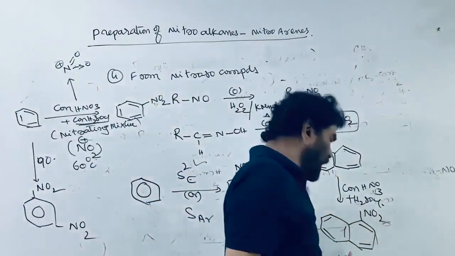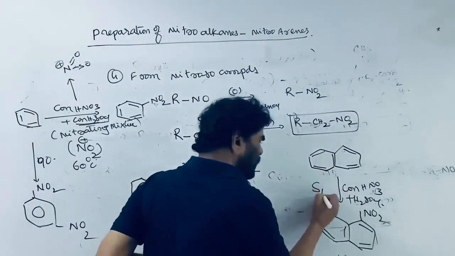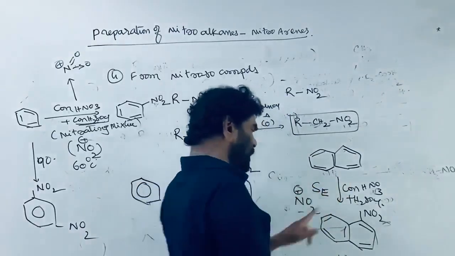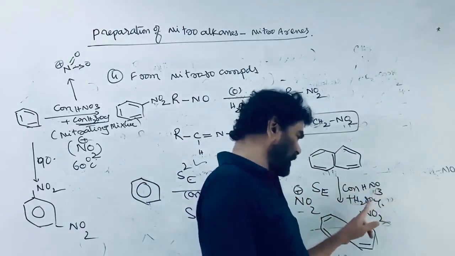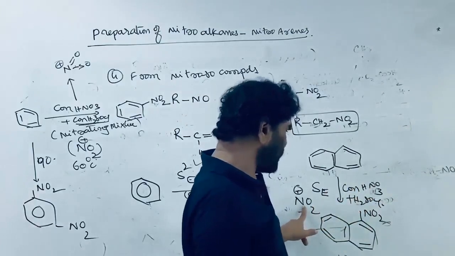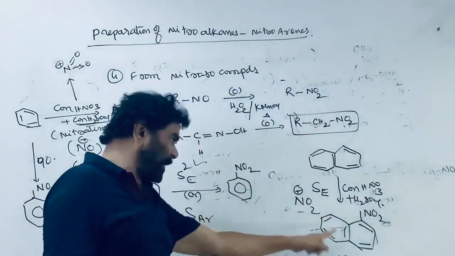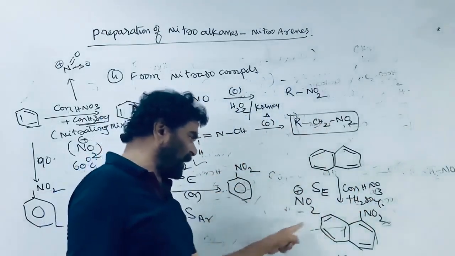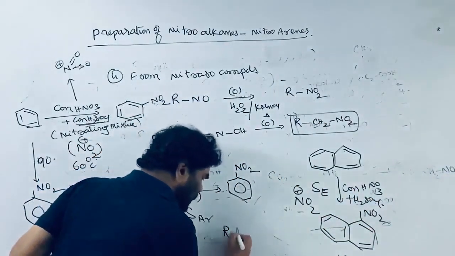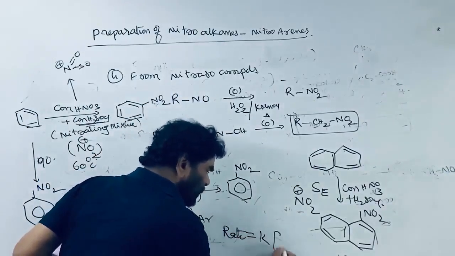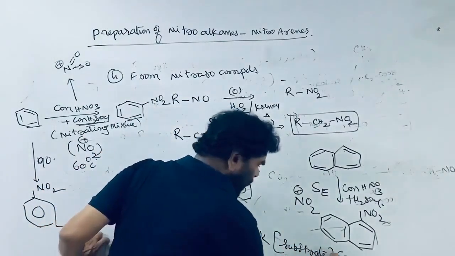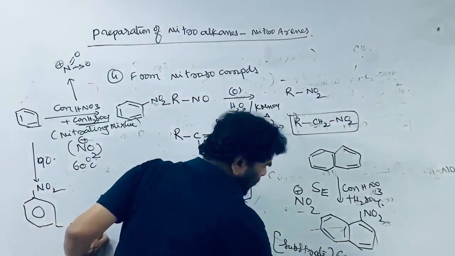Naphthalene to 1-nitronaphthalene is the same electrophilic substitution reaction. Concentrated HNO3 is the reactant, and sulfuric acid promotes the formation of NO2 plus, increasing the NO2 plus. The rate depends on the concentration of the electrophile. For electrophilic substitution reactions, rate equals k times the substrate times the concentration of the electrophile.